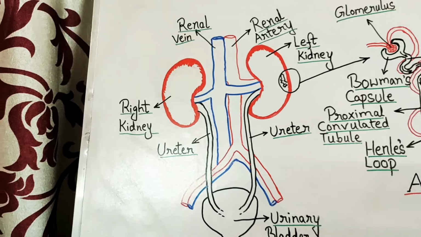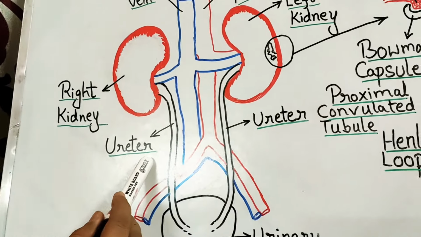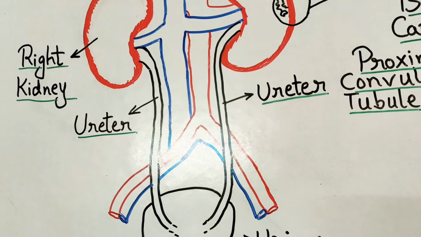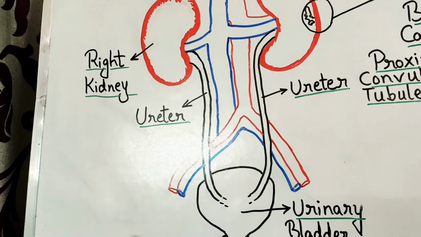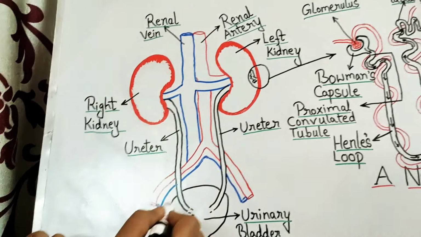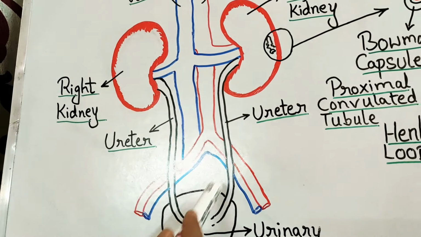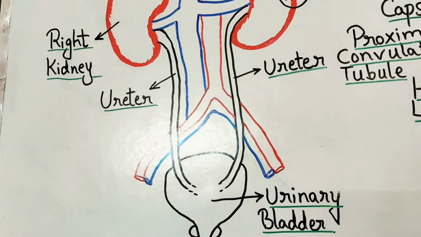Now from the kidney arise two tubes. Now these two long tubes are called the ureters. Now what is the function of these ureters? When the kidney filters the blood, the urine is formed. The urine is collected by means of the various collecting ducts, and those collecting ducts combine to form the ureter, and these two ureters join into the urinary bladder.